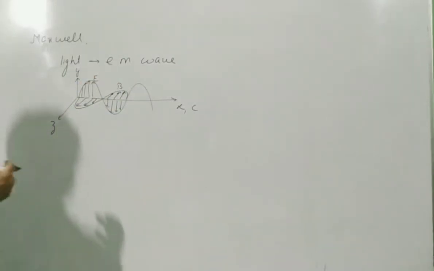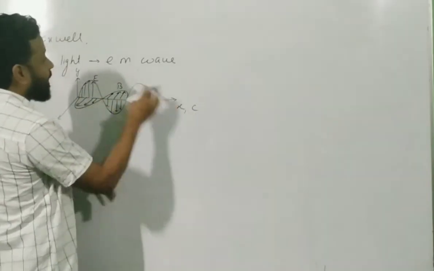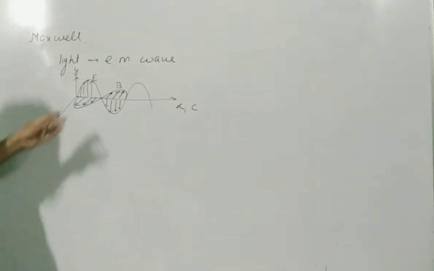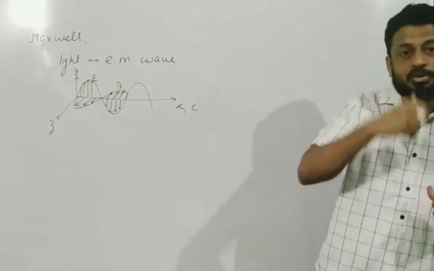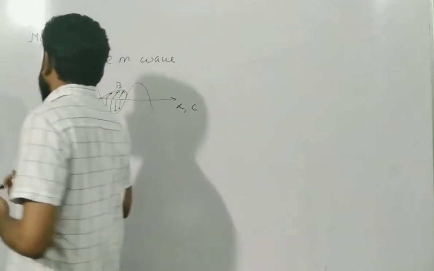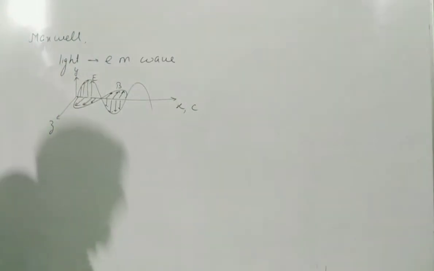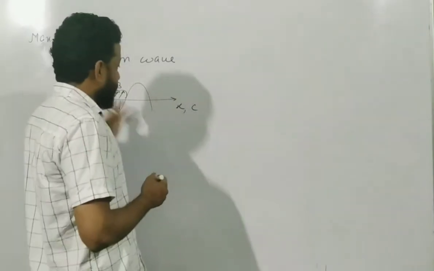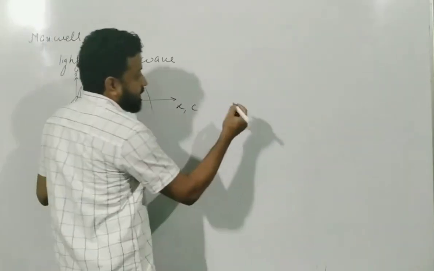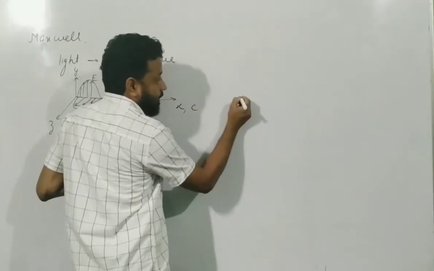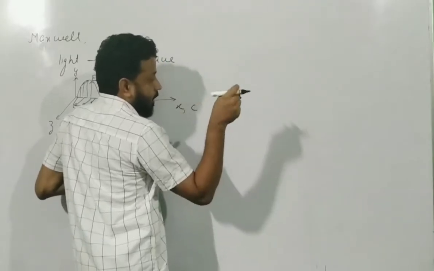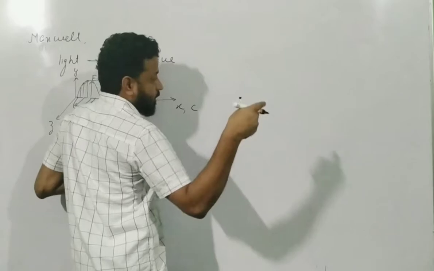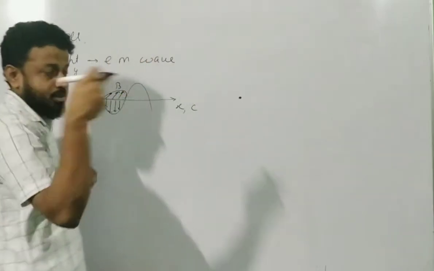It is this electric field and magnetic field which the light carries, and because of that it is called an electromagnetic wave. The magnetic field does not contribute towards the sensation of vision. It is the electric field which causes the sensation of vision. Now, what exactly is unpolarized light? I'm going to use this symbol very often. Suppose this dot indicates a ray moving inside. So dot means inside.